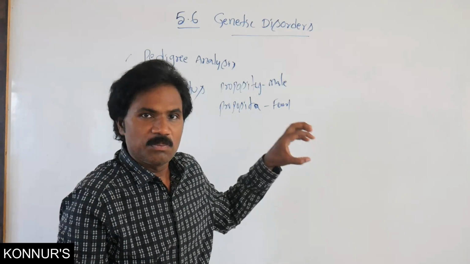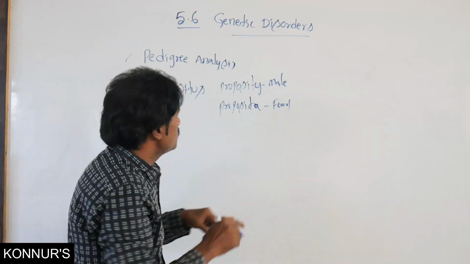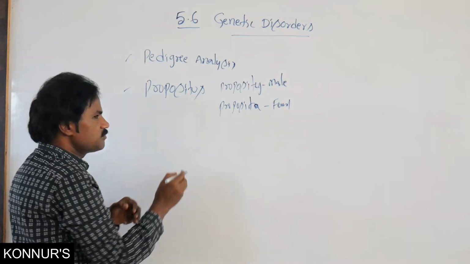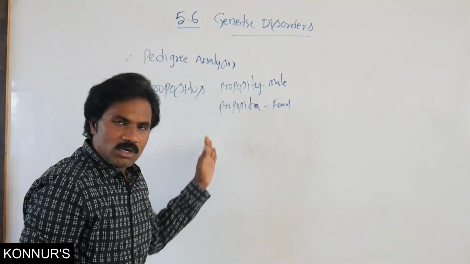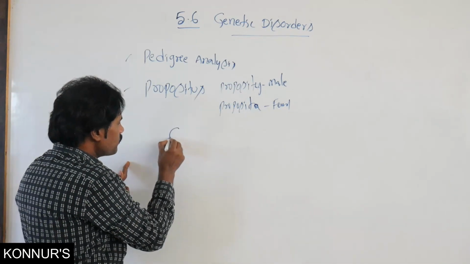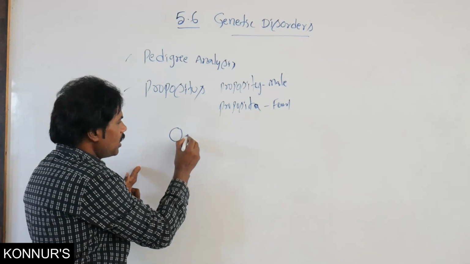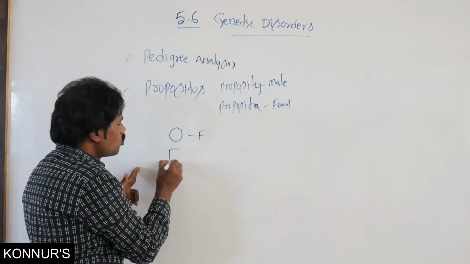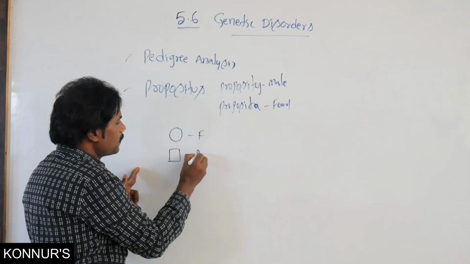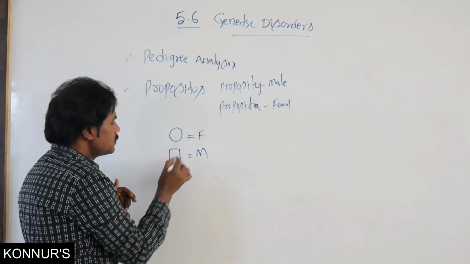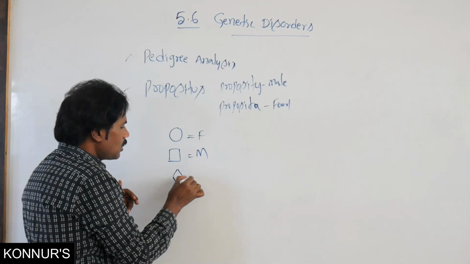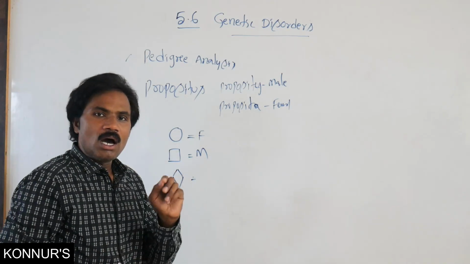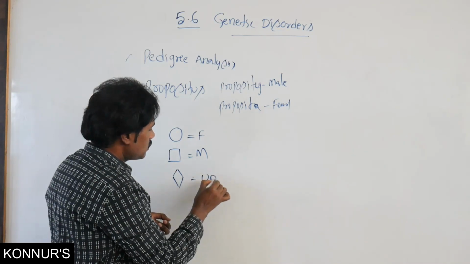Now the symbolic representation. You already know, in a simple way, the circle represents female, the square represents male, and the rhombus shape represents unknown sex.